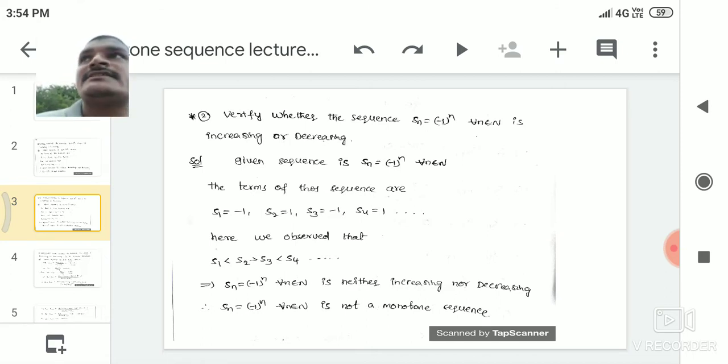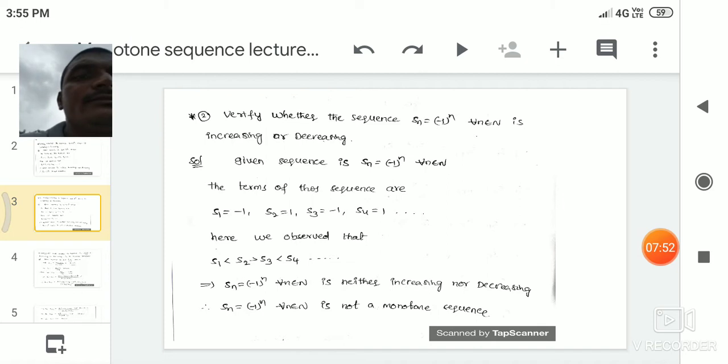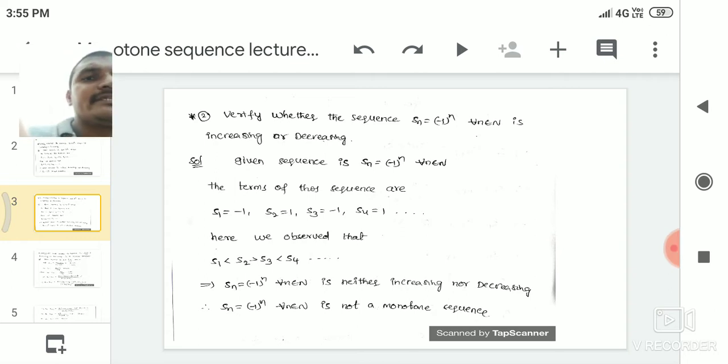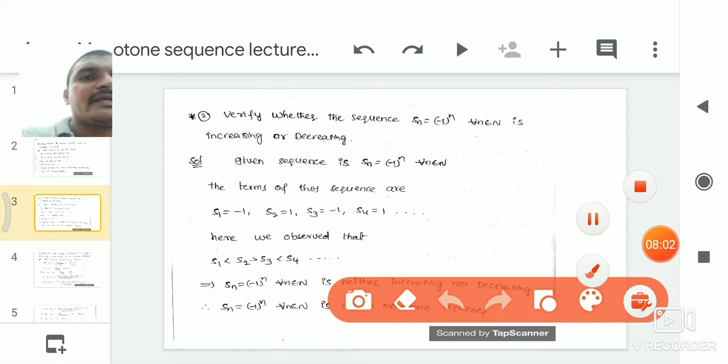Verify whether the sequence Sn is equal to minus 1 power n for all n belongs to N is increasing or decreasing. Here also we write the terms of the sequence. Here the first term of the sequence is S1 is equal to minus 1. Second term of the sequence is S2 is equal to 1. Third term of the sequence is S3 is equal to minus 1. Fourth term of the sequence is S4 is equal to 1.